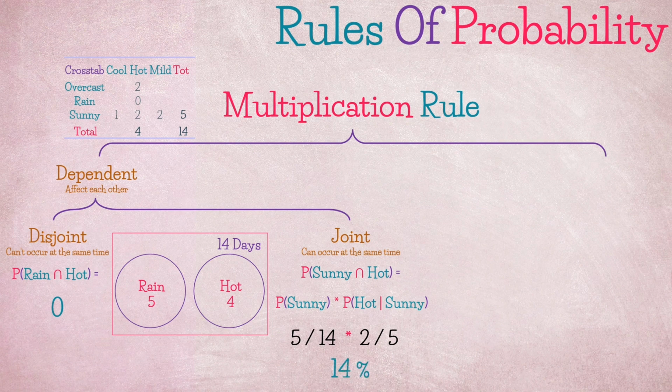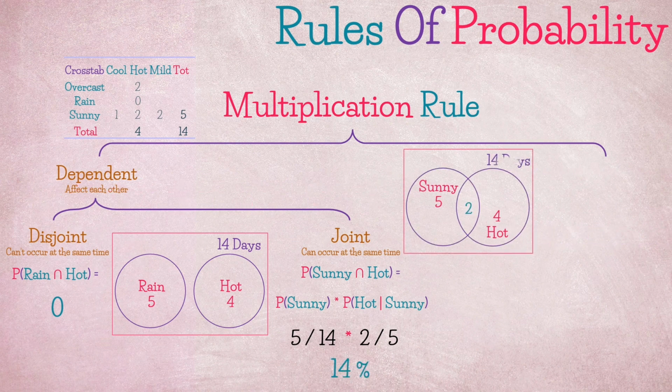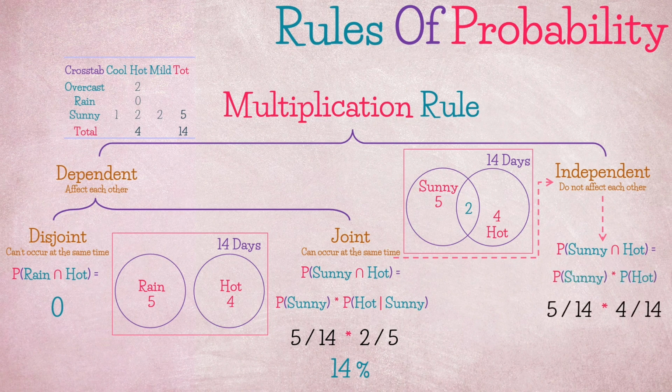This is equal to 14%. If you look at the Venn diagram, we can see the 2 days when it was sunny and hot at the intersection of both events. But what if the joint events were independent? Knowing that sunny has occurred does not affect the probability of hot. If that's the case, we simply multiply the probability of both events together.